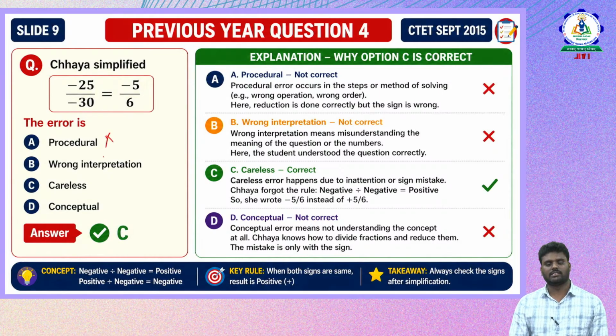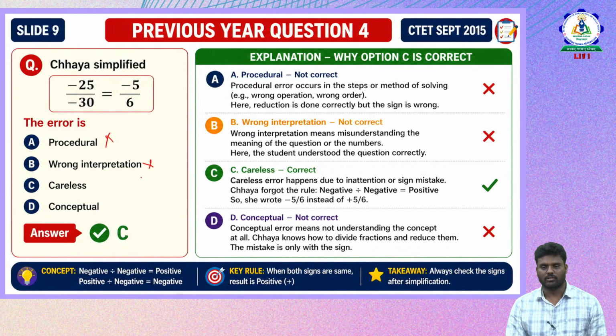Now let us see the wrong interpretation. Wrong interpretation means misunderstanding the meaning of the question or the numbers. If the child has understood the meaning very wrongly, then whatever calculation is done would be affected. But here the calculation is correct, and the student understood the question correctly. So that is also wrong.